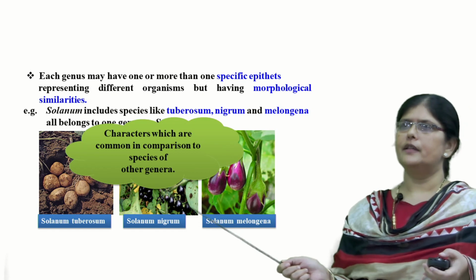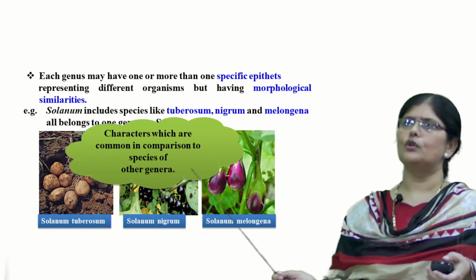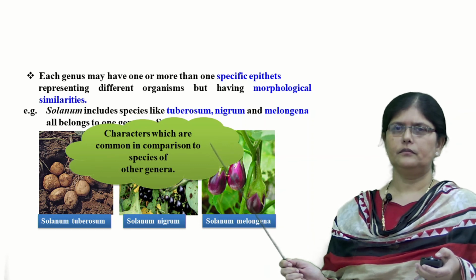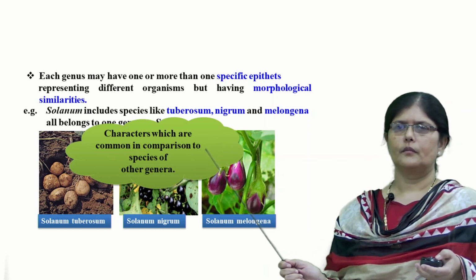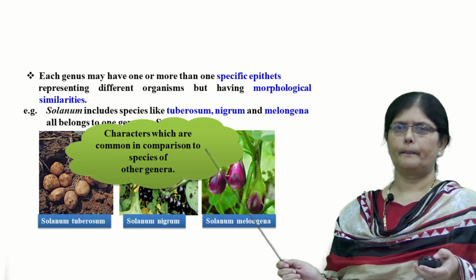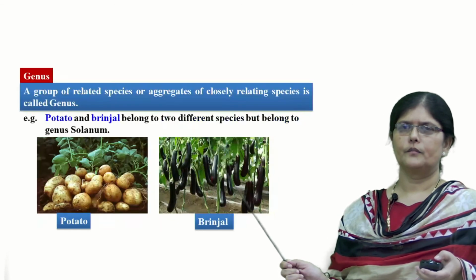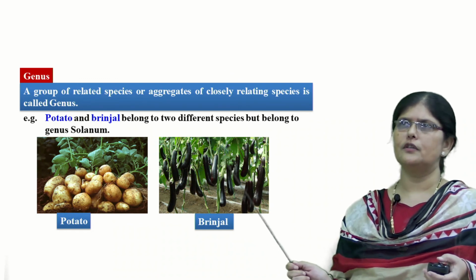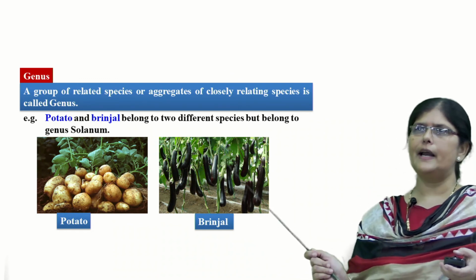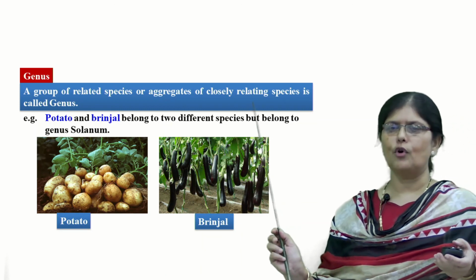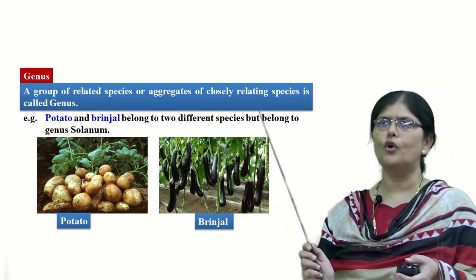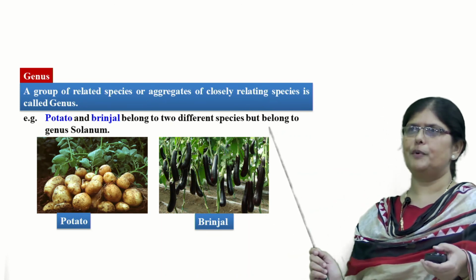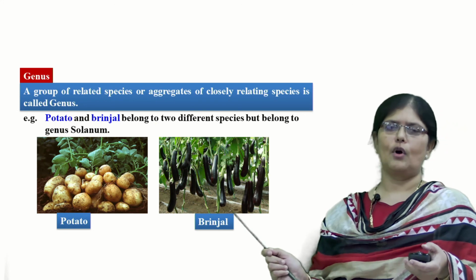You can find three different species, but they all belong to the same genus. So genus is a group of related species, or an aggregate of closely related species. When you have closely related species together, they are all grouped under one genus. Like potato and brinjal, they are two different species, but they belong to the same genus called Solanum.